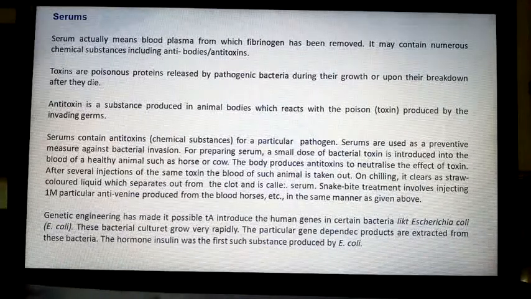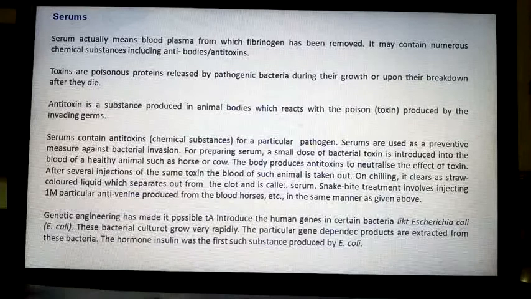Got it? Then what are antitoxins? A substance produced in animal bodies which reacts with this toxin, produced by invading germs. Suppose a toxin is produced, then to fight with it, antitoxins are produced by the animal body. Is that clear?